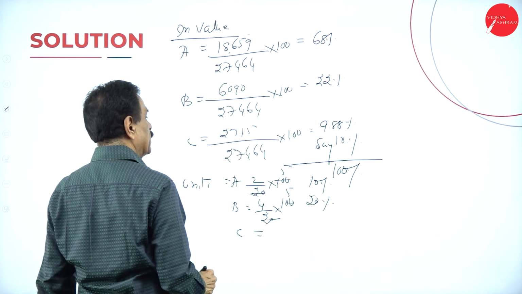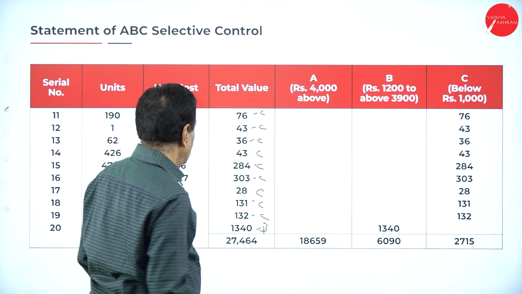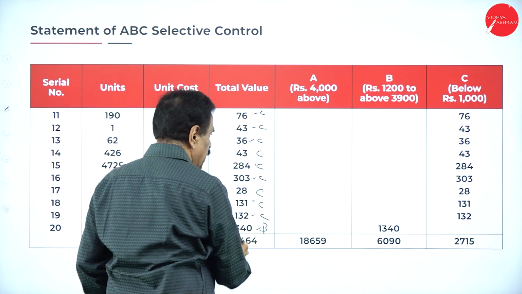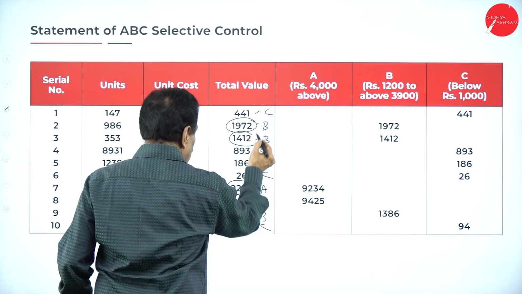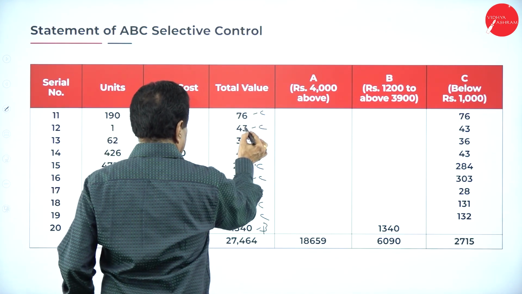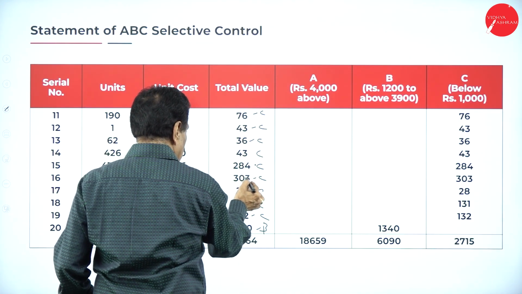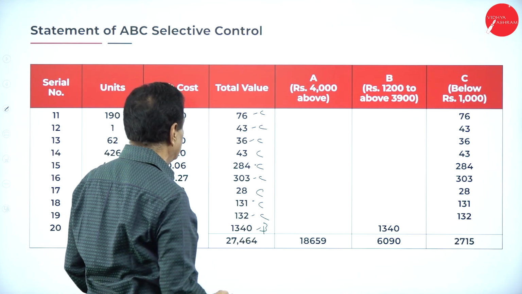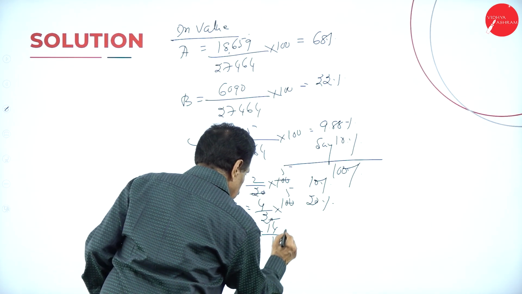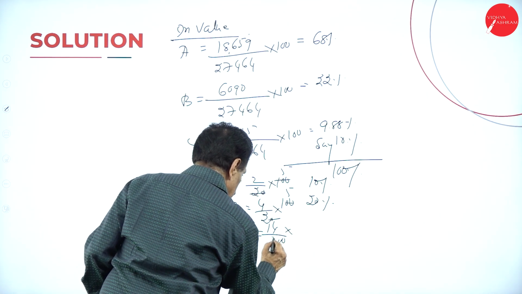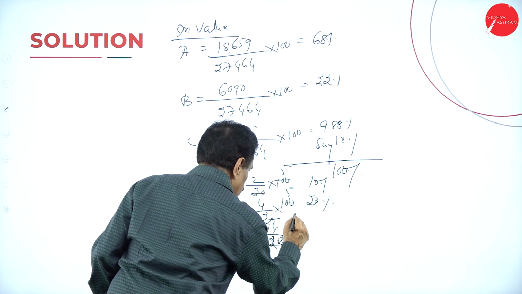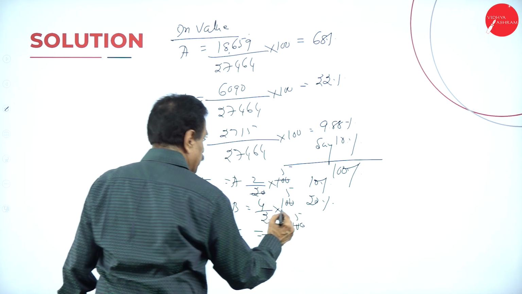C occupies 1, 2, 3, 4, 5, 6, 7, 8, 9, 10, 11, 12, 13, 14, that is 70%.